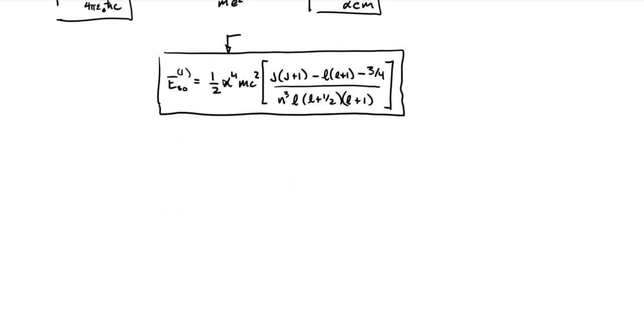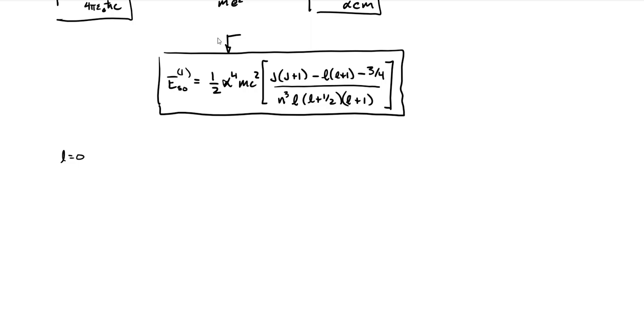Now, one thing that's worth noting is if we look at any of those l equals 0 states, like the s states, this denominator actually goes to 0, and it looks like this energy correction blows up. Turns out when l equals 0, the numerator also goes to 0. If you look at that, we end up with 3/4 minus 3/4, and that saves us. But this makes sense.